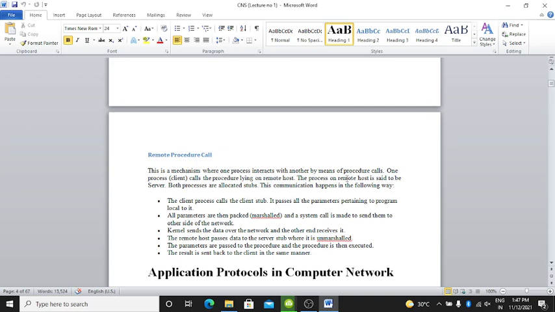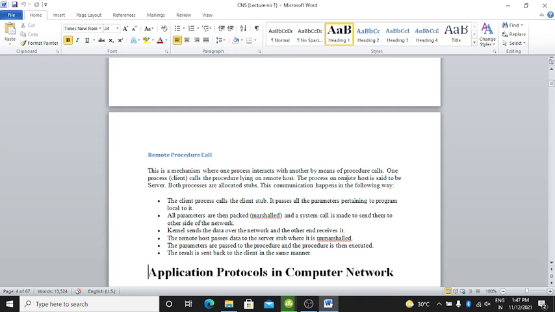All parameters are then packed, marshaled, and a system call is made to send them to the other side of the network. The kernel sends the data over the network and the other end receives it.